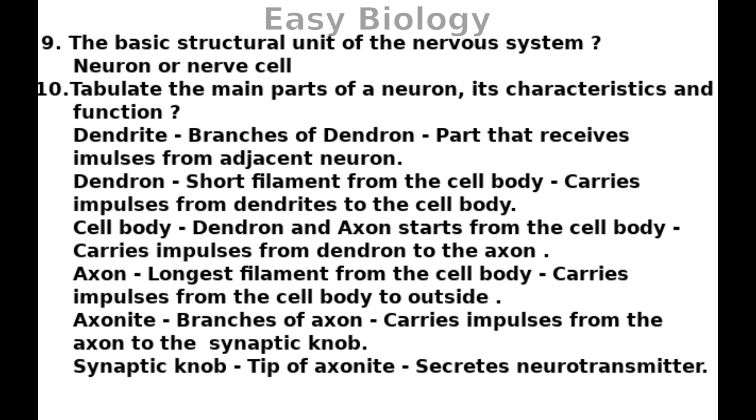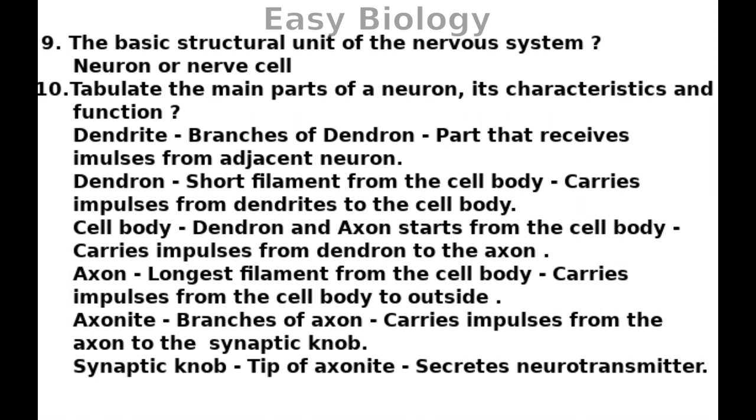Dendrite, branches of dendron, part that receives impulses from adjacent neuron. Dendron, short filament from the cell body, carries impulses from dendrites to the cell body.